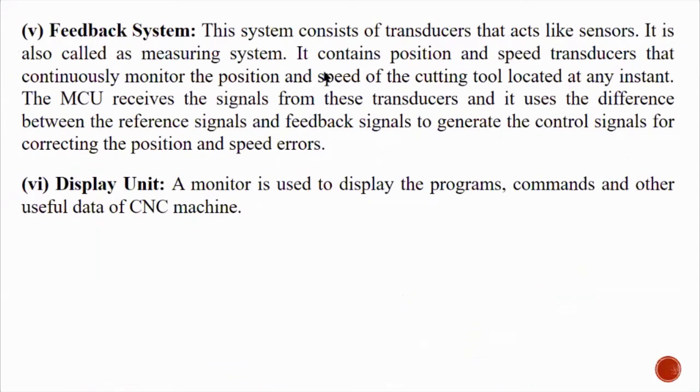Okay, next is the feedback system. This is very essential, right? It consists of a transducer that will act as a sensor. There is a set of transducers which measure the position. If it is deviated, it gives the input to the machine control unit, saying that there is a deviation. Then the machine control unit gives feedback to the machine tool or the driving system: calibrate yourself and come back to the correct position, right?